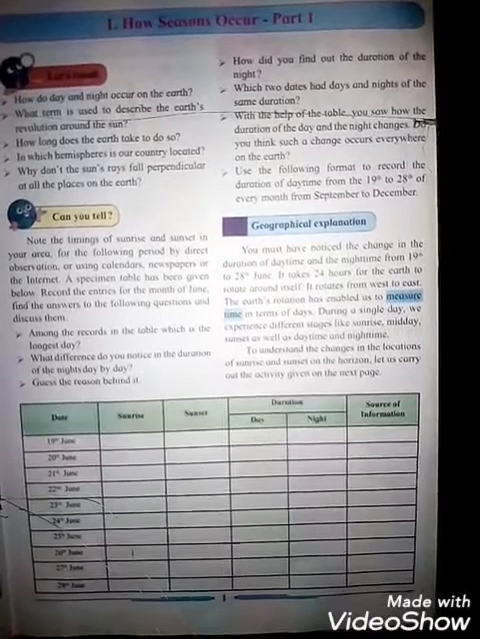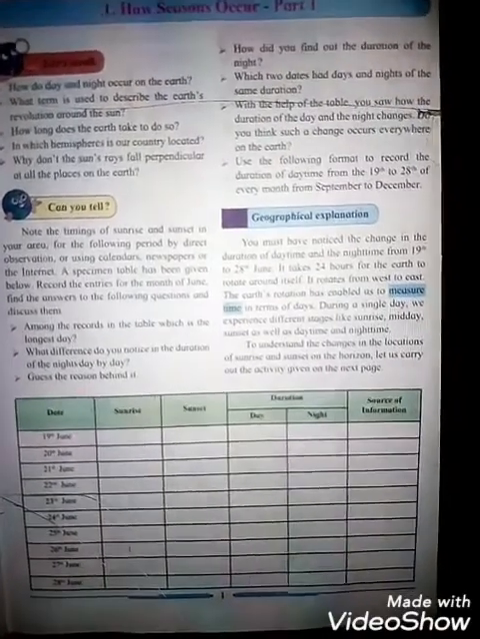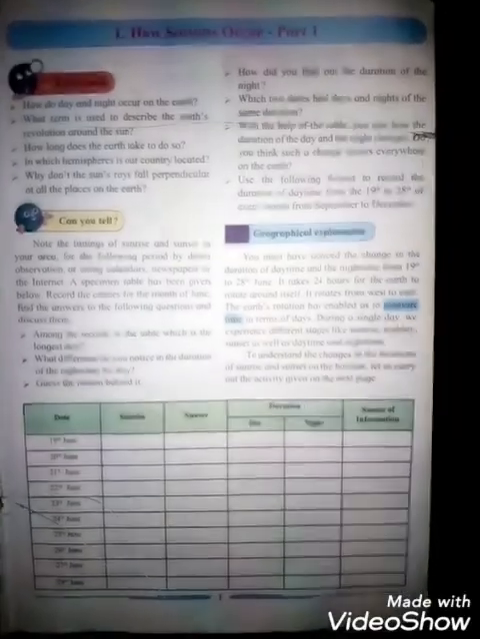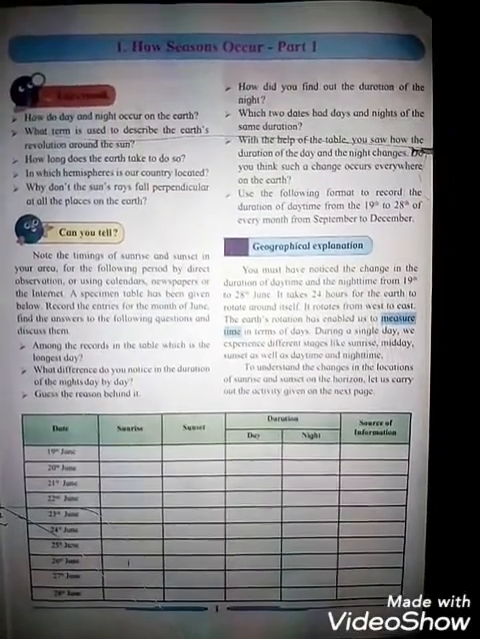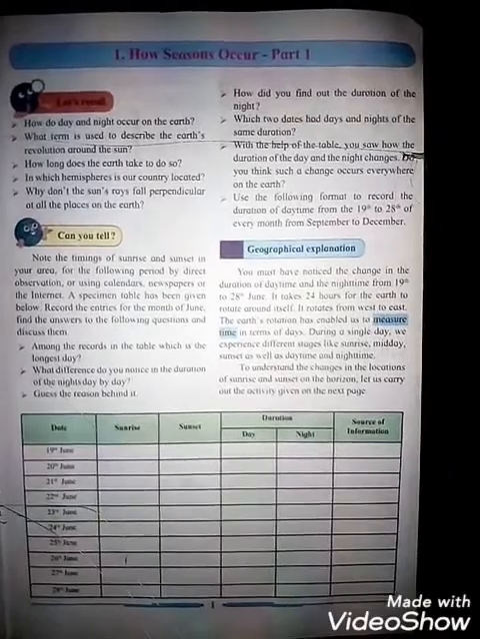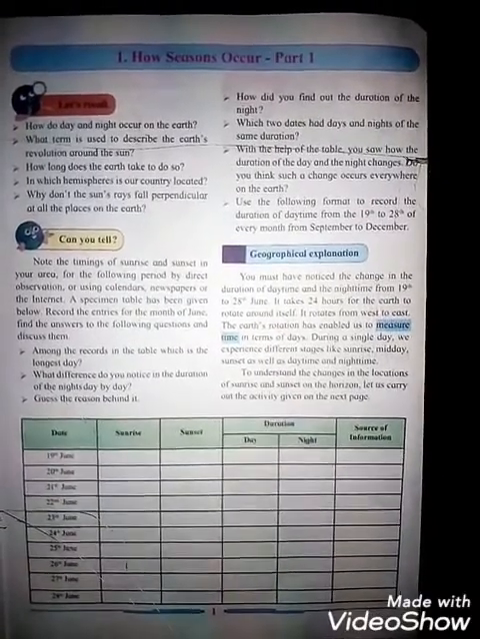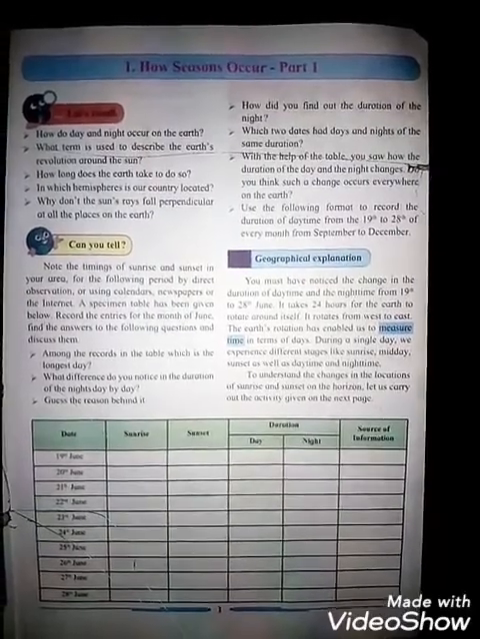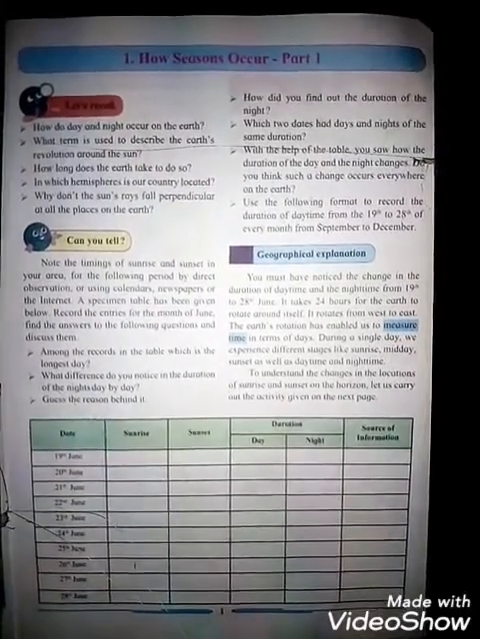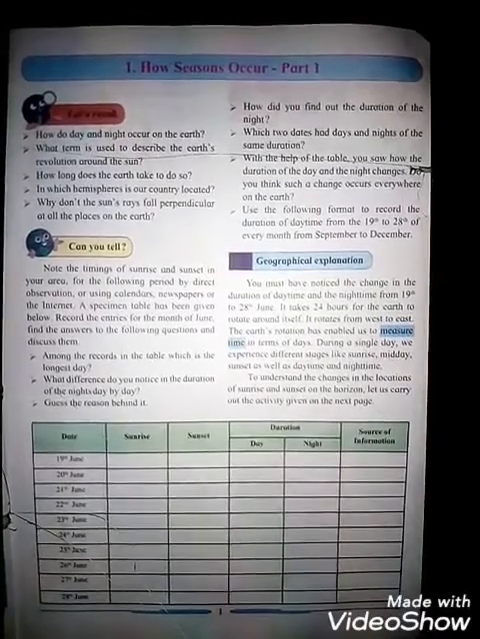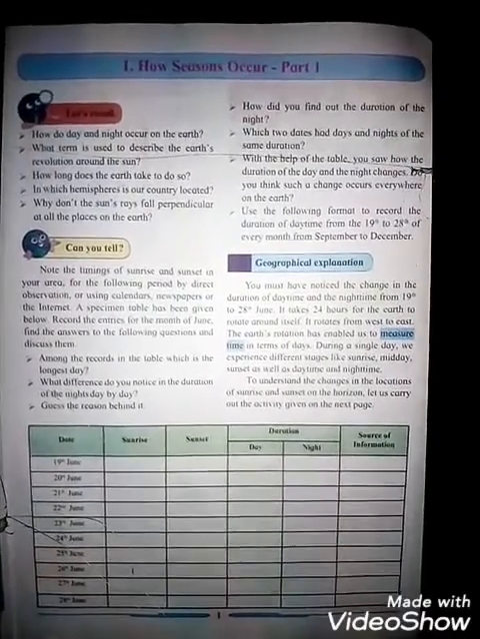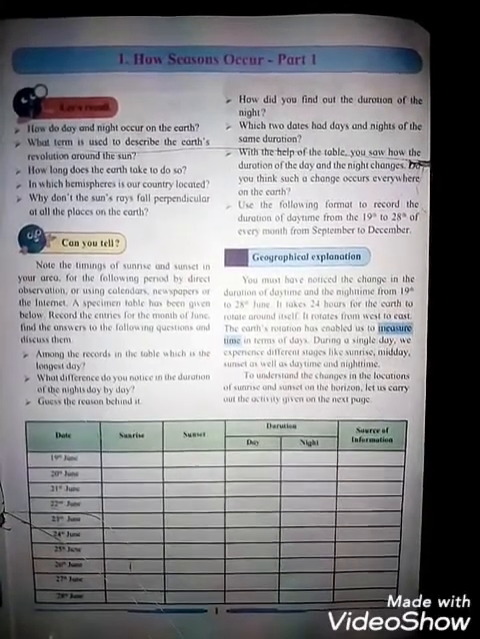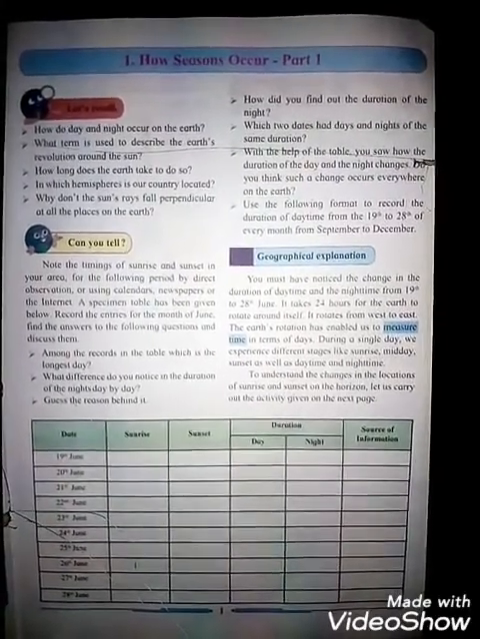Students, what are the effects of the revolution of the earth? Effects of the earth's revolution include the seasons and variation in the length of days and nights. So day and night also differ, there is variation. And the earth takes 365 days and 6 hours to complete one revolution around the sun.